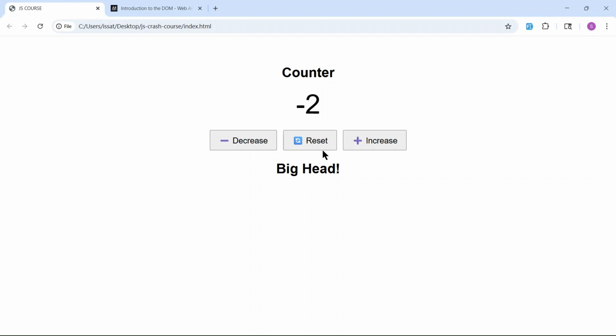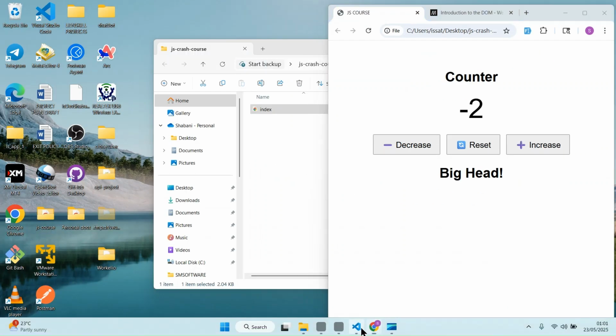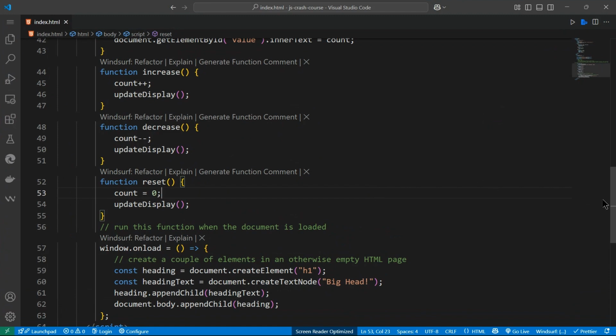We can't just jump into frameworks and start building things with frameworks. We have to understand the basics of JavaScript. All right, so this is so much fun.